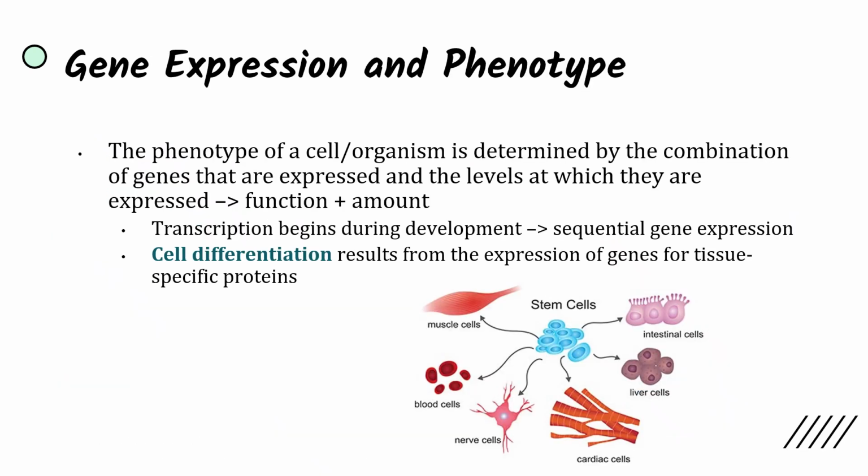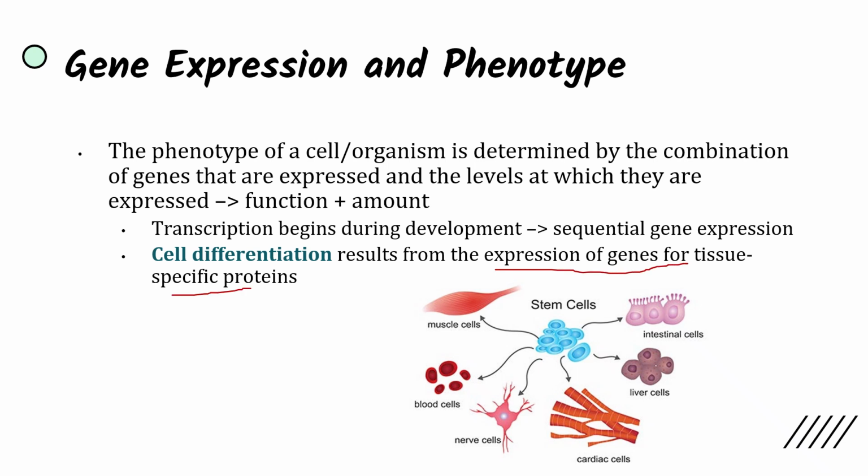And so connecting gene expression to phenotype, which again is your outward appearance, the phenotype of a cell or an organism is determined by the combination of genes that are expressed and at the levels at which they are expressed. So the function of the proteins that are resulting from this gene expression and also the amount of each protein. And transcription begins during development, and from there we have sequential gene expression going on from each cell, and so cell differentiation results from the expression of genes for tissue-specific proteins.